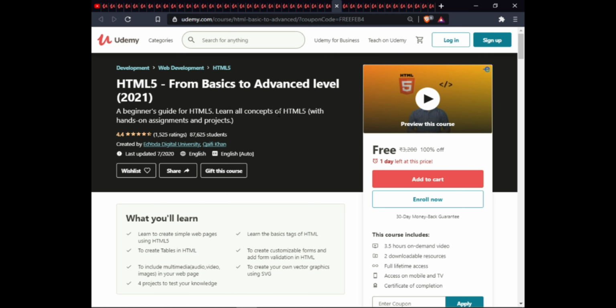The next course is HTML5 from basic to advanced level. In this course, you will learn to create a simple web page using HTML5, to create tables in HTML, to include multimedia, a project to test your knowledge, learn basic tags of HTML, to create customization forms and add form validation in HTML, to create your own vector graphics using SVG. This course includes 3.5 hour on-demand video, 2 downloadable resources, full lifetime access on mobile and TV, and certificate on completion.